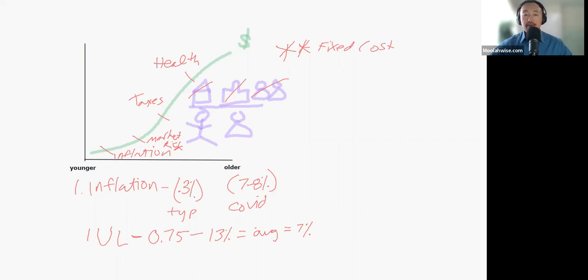So as you can see, the average IUL rate of return can beat the inflation. So that first one is check.